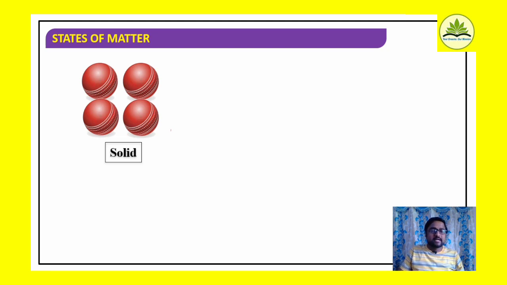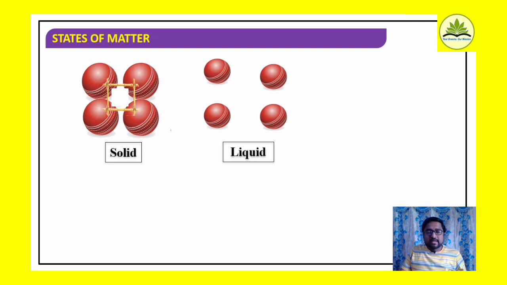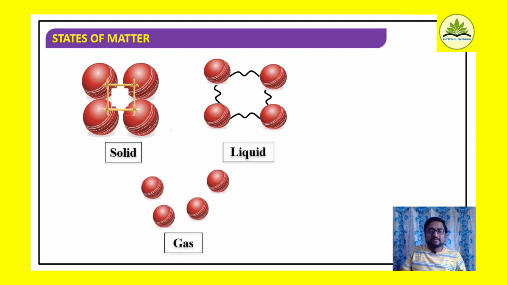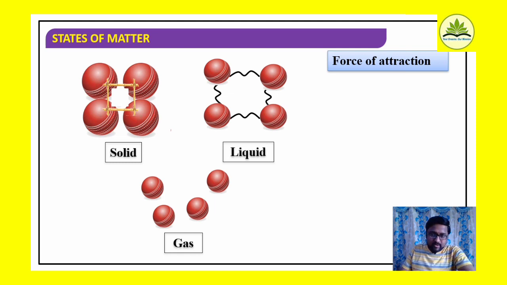Say solids, so particles are tightly arranged. Then coming to liquids, so particles are loosely arranged. The intermolecular forces are less compared to solids. Then coming to the gases, so particles are freely arranged. They move away from one another.